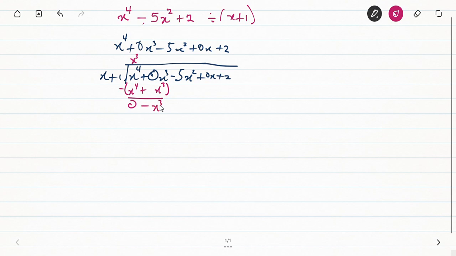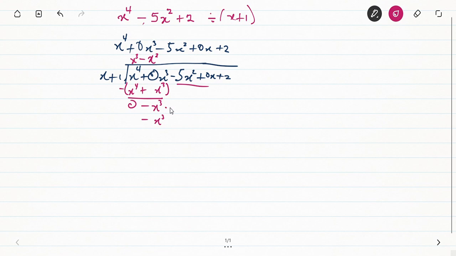Then we do the same procedure again. We divide minus x to the power 3 by x. I'm going to get minus x to the power 2. When I multiply, I'm going to get minus x to the power 3. Mind you that I have to continue the whole thing over here.